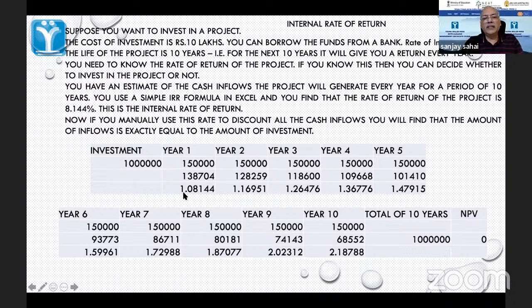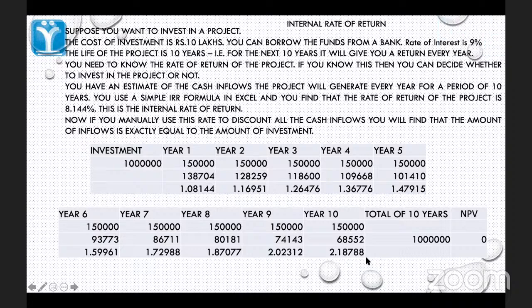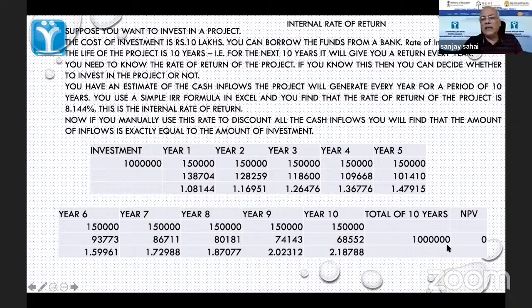So if I look at the first discount rate here, 1.08144, this I keep squaring and basically multiplying, increasing exponentially. And at the end of it, if I add all these figures up, very magically it comes to exactly 10 lakhs.